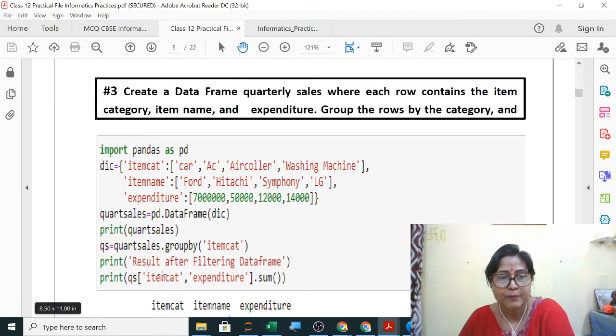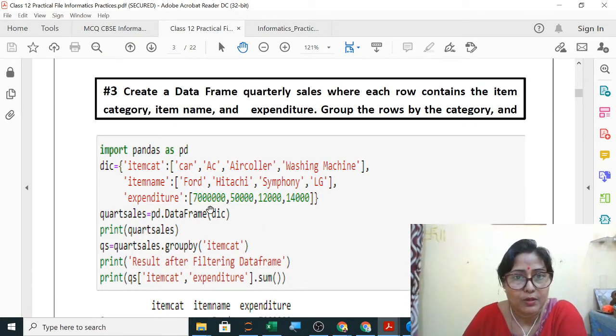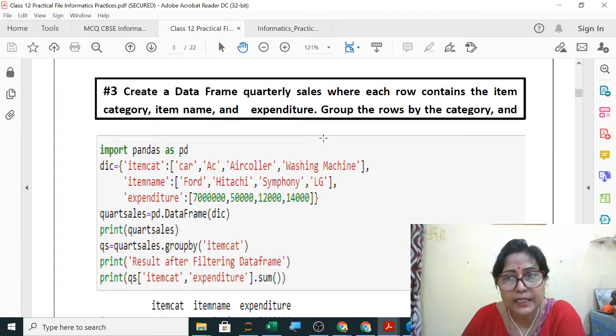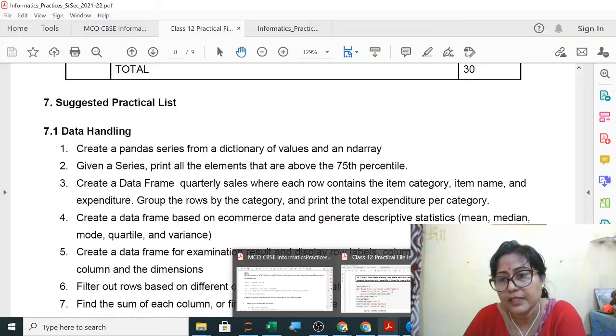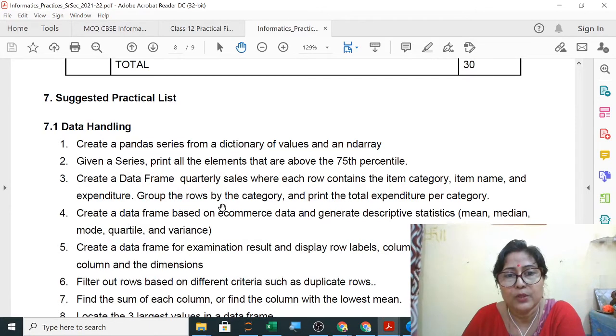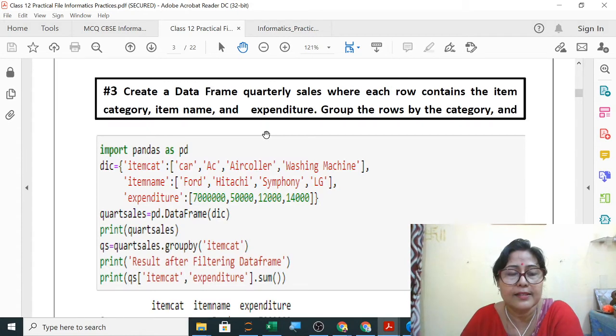Start with your practicals. Create a data frame quarterly sales where each row contains the item category, item name, and expenditure. Group the rows by the category and print the total expenditure per category. So from this list you complete it, and then we will check here what the answer is.